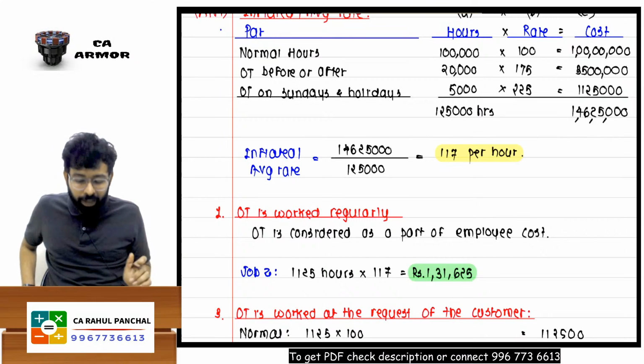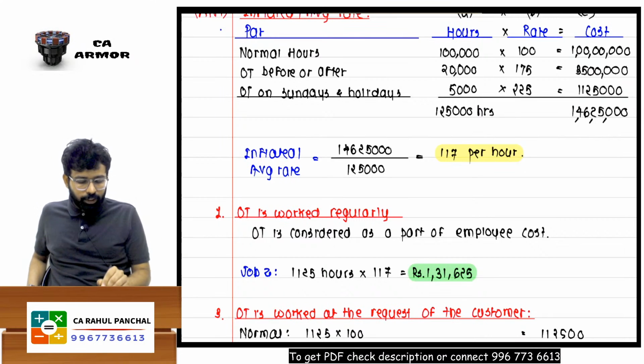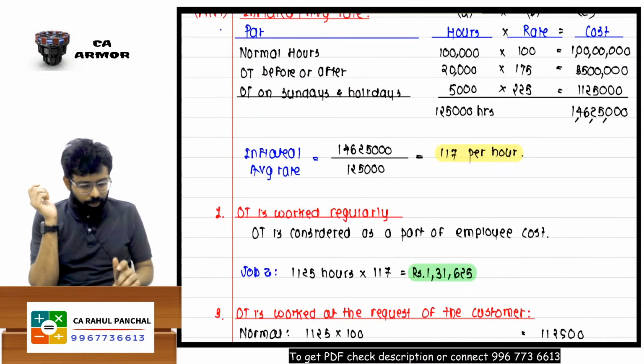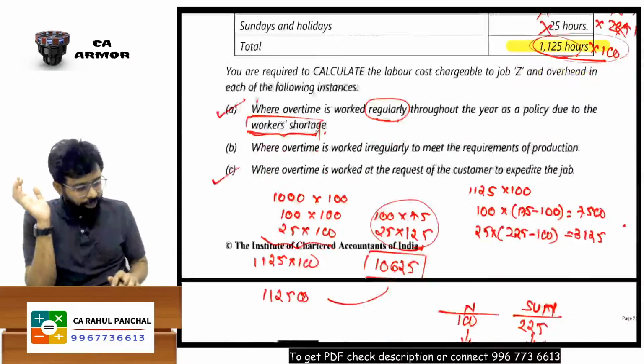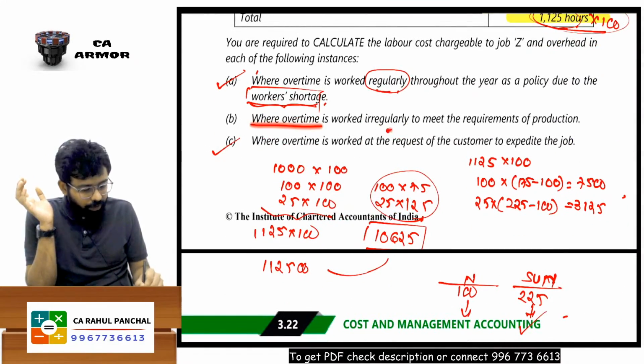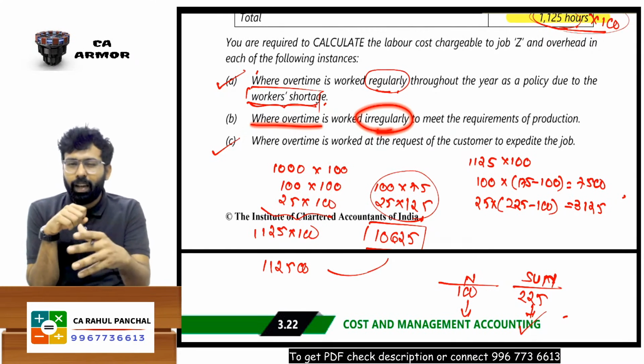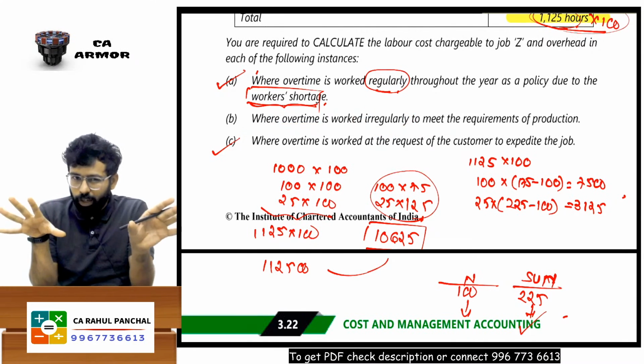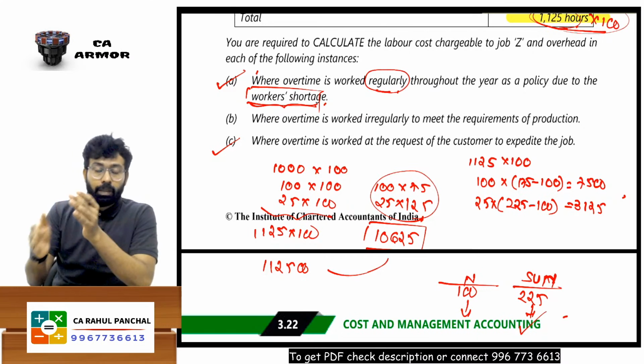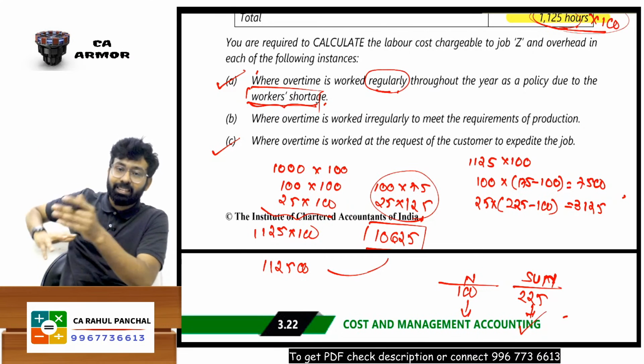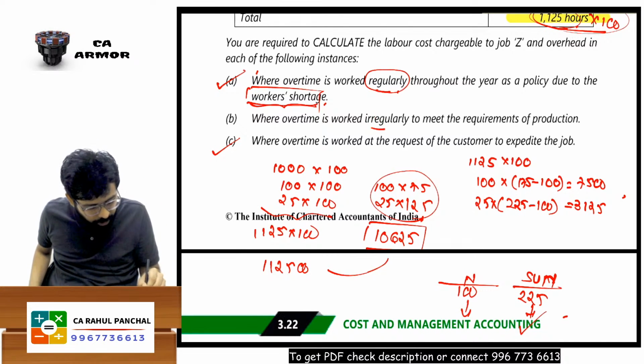Sir, last part, what is the last part? Let's understand what the last part is. Sir, the last part says where overtime is done irregularly. It is like Diwali and all, so it is not regular. We don't have a workers shortage, but sometimes demand suddenly increases. That is irregular, not regular, it is irregular.